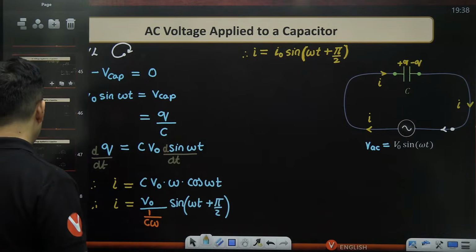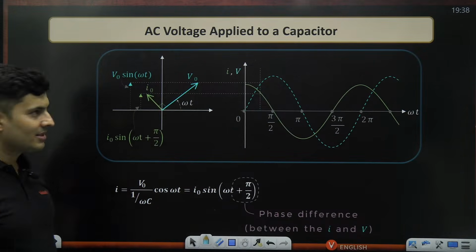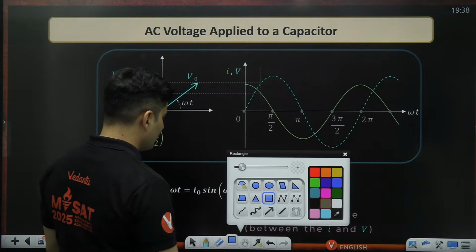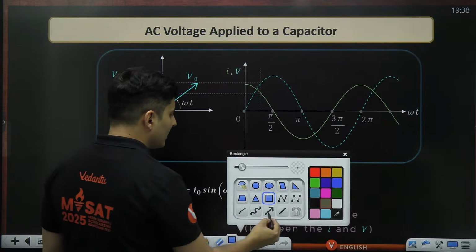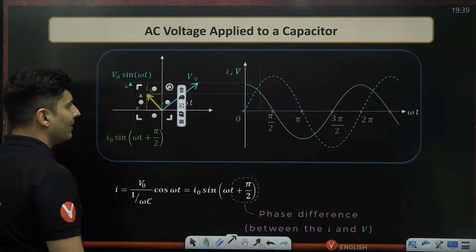So if at all I look at the graph of them, notice how it is. This is the voltage graph. This is your current graph. This is your voltage graph. And this is basically your current graph, guys. This is your current graph.